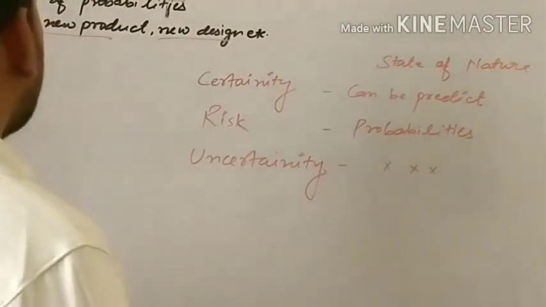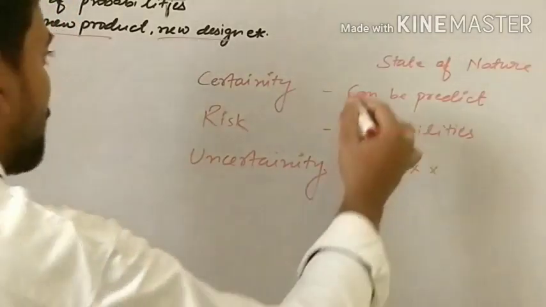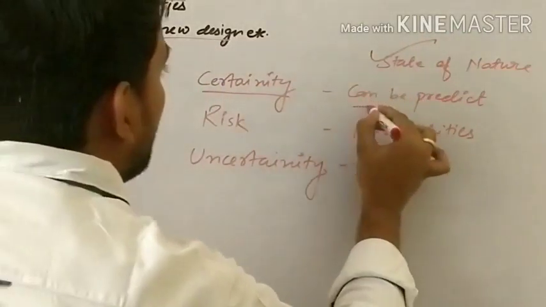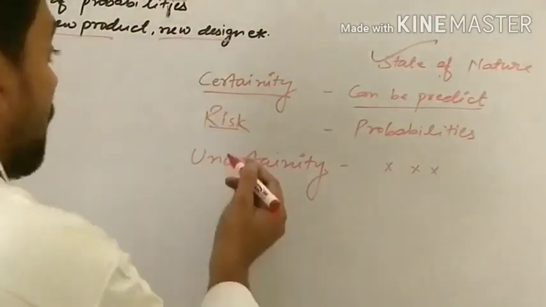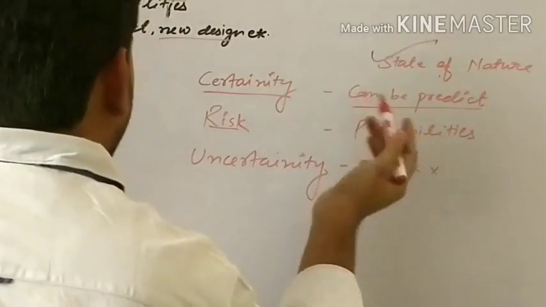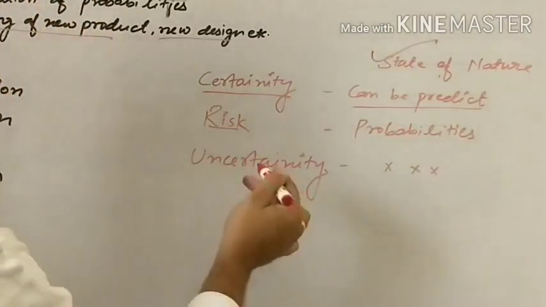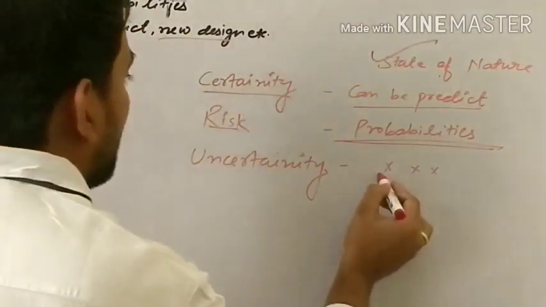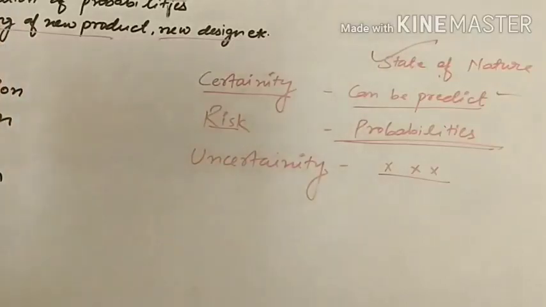Under various decision making like certainty, risk and uncertainty, we have to see the state of nature. Under certainty, we can predict the state of nature. Under risk, we cannot exactly predict the state of nature, but we have experience and historical data, and by using that we use probabilities. But under uncertainty, neither can we predict nor do we have probabilities.